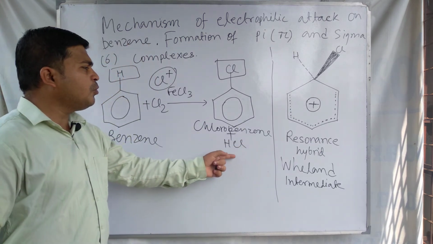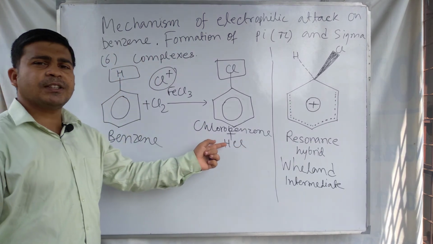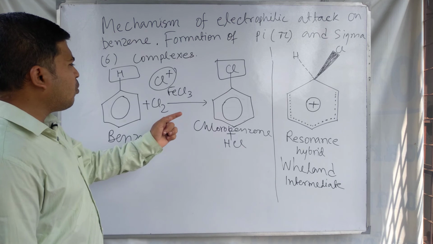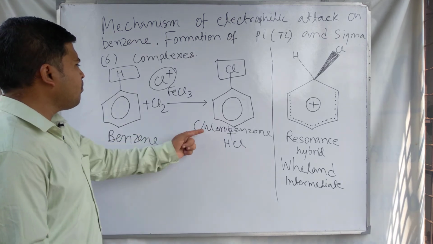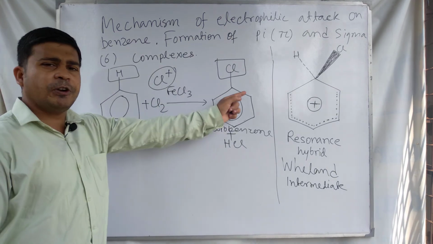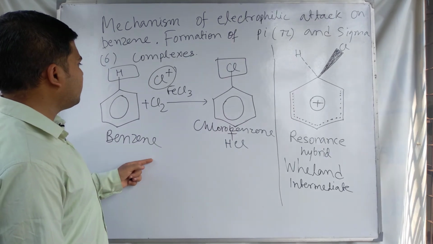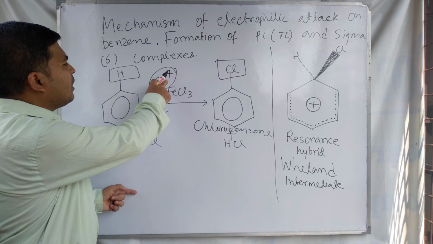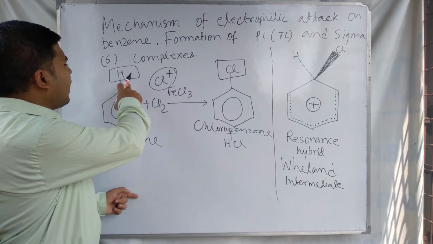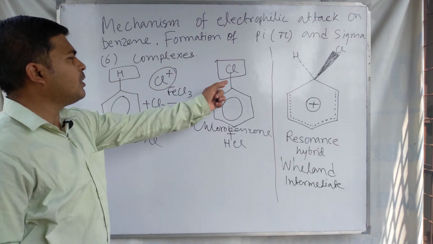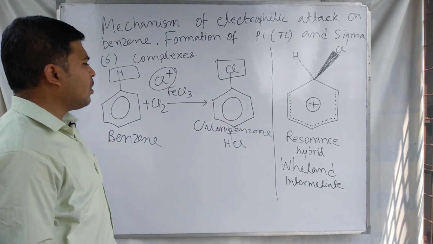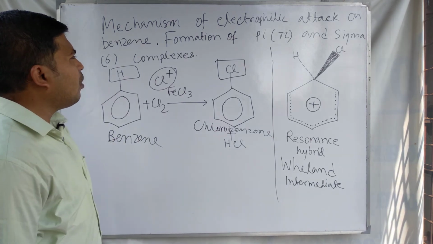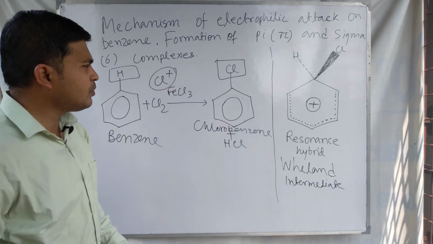So at first you have to know what type of reactions are called electrophilic substitution reactions. You can see the electrophile Cl plus is substituting the hydrogen atom of the benzene to form the chlorobenzene compound. So this is an example of electrophilic substitution reactions on benzene.